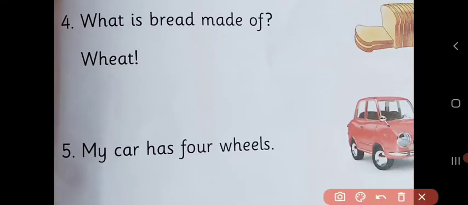Number 4. What is bread made of? Wheat. Number 5. My car has 4 wheels. So in this way, you have to read the sentences which start with the WH sound.